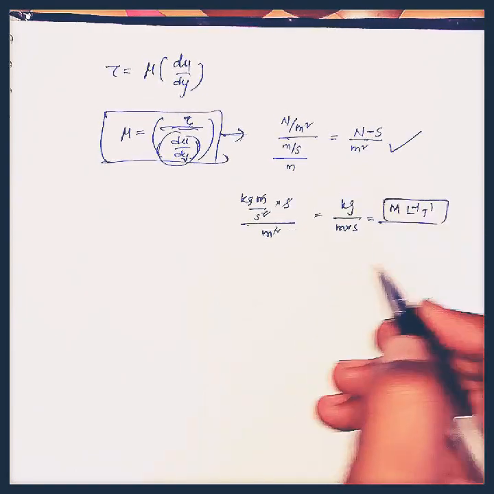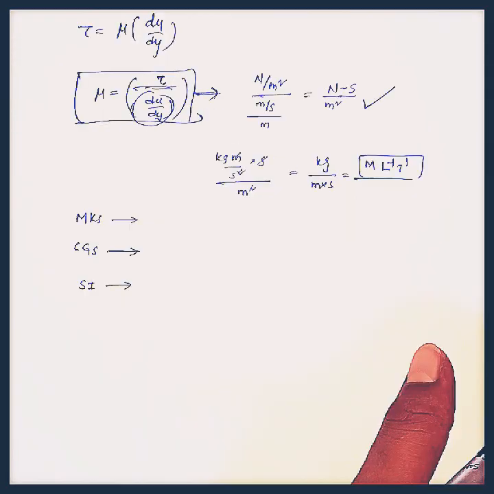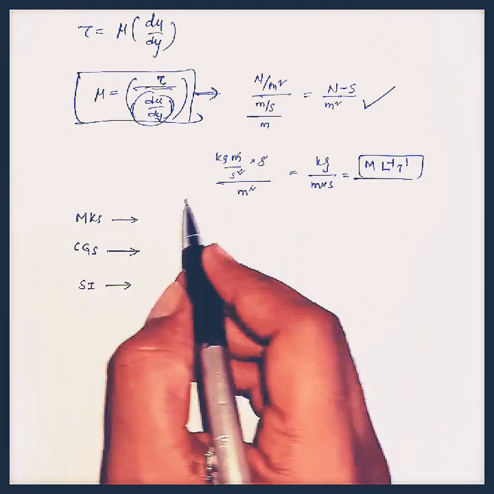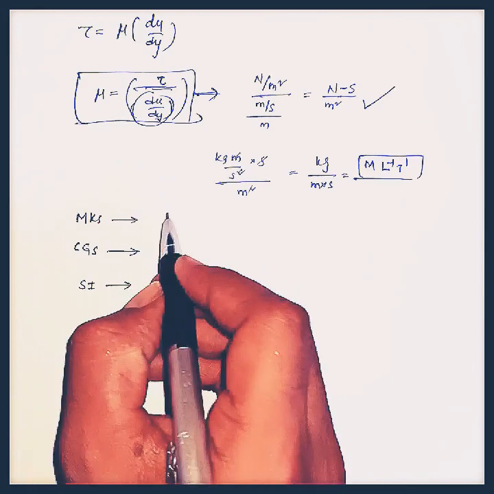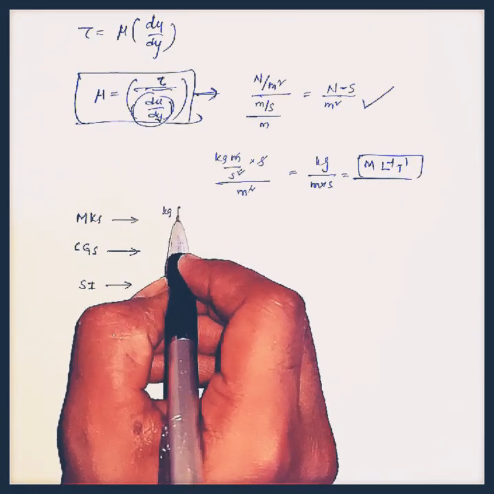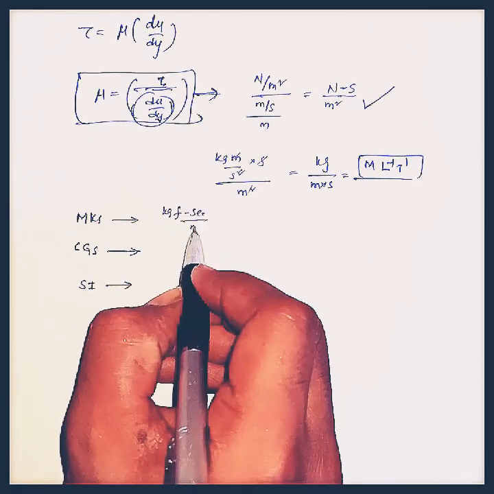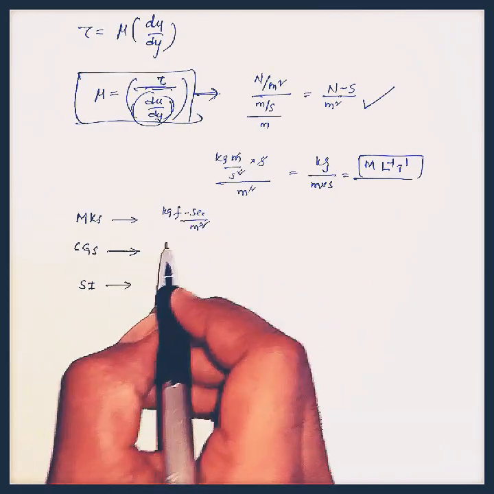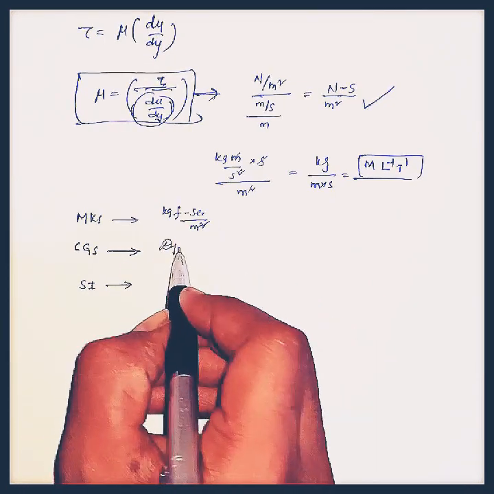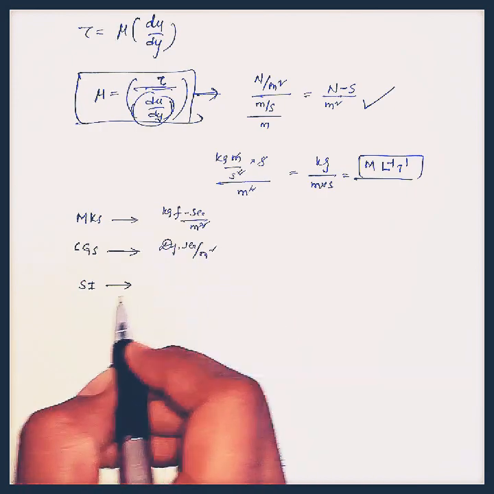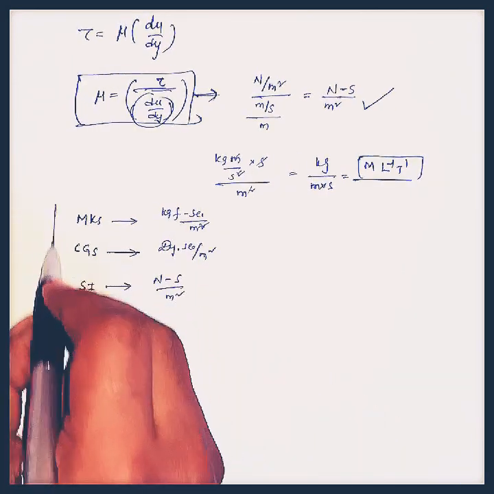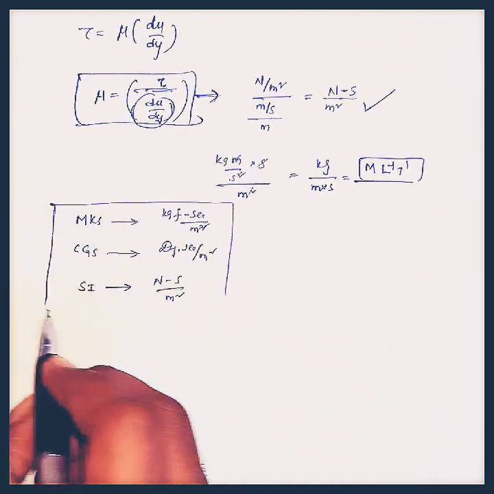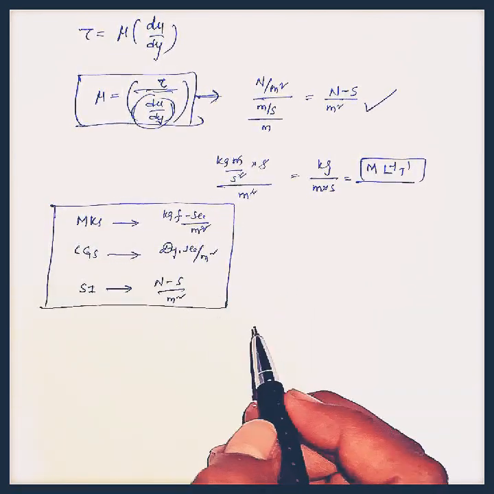It is the dimension of the viscosity. If we see units of this viscosity in different systems, in MKS system the units of viscosity can be written as kg force second per meter square, and in CGS system we can write as dyne second per meter square. In SI system we can write as Newton second per meter square. These three systems are important, please remember these formulas.